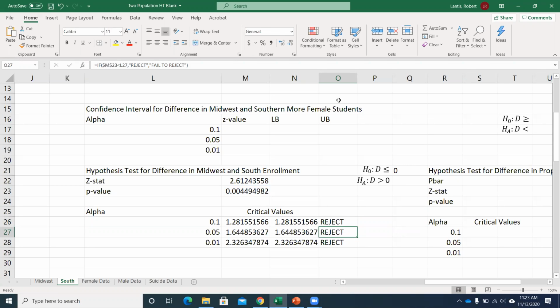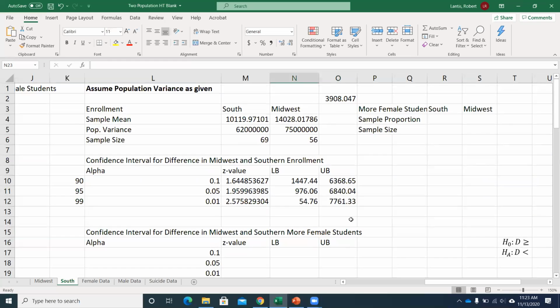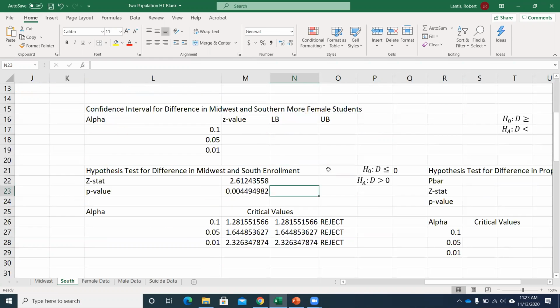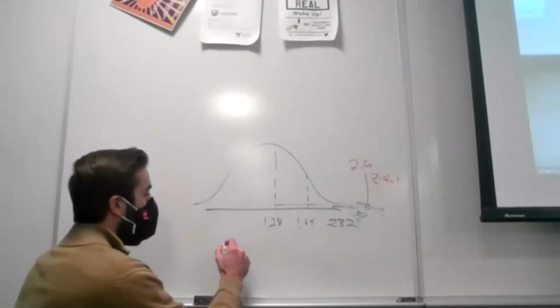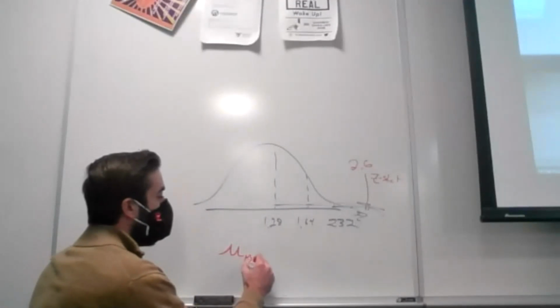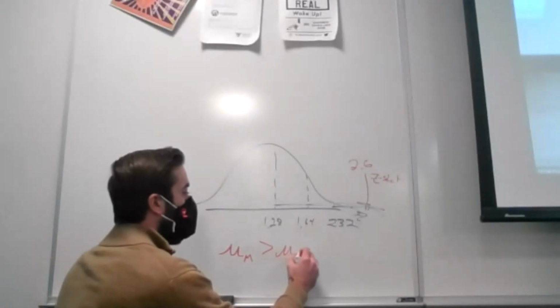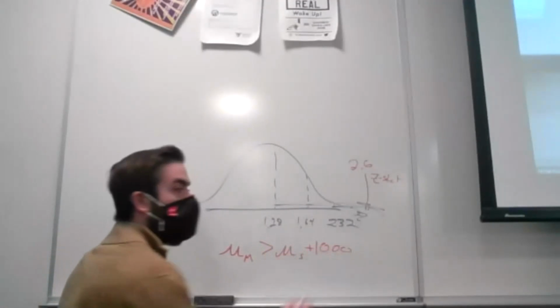All right. So this was when we were using that assumed true difference of 0, which is fine. That's all the examples that I'm going to give you. But things would change a little bit. Now that I know that, with at least 99% certainty, I can say I rejected the null that the Midwest is less than or equal to 0, could I say that Midwest schools have more than 1,000 students on average? This is weird to think about because we've been using 0, but what I'm really saying is, is the mean in the Midwest greater than the mean in the South plus 1,000?